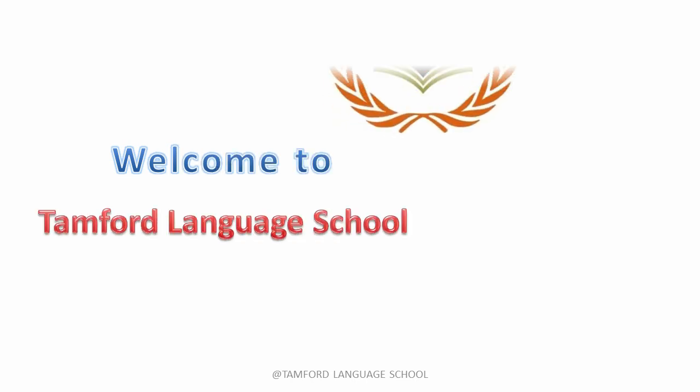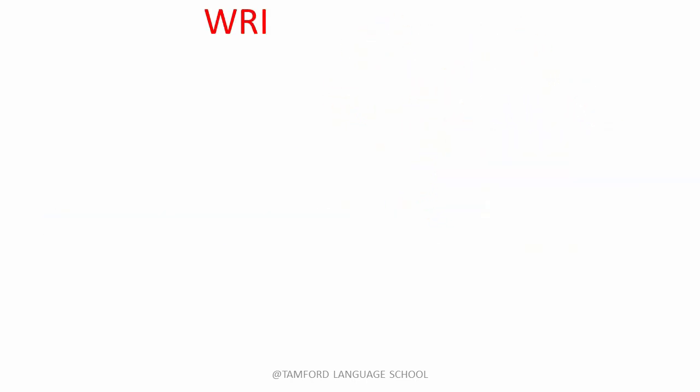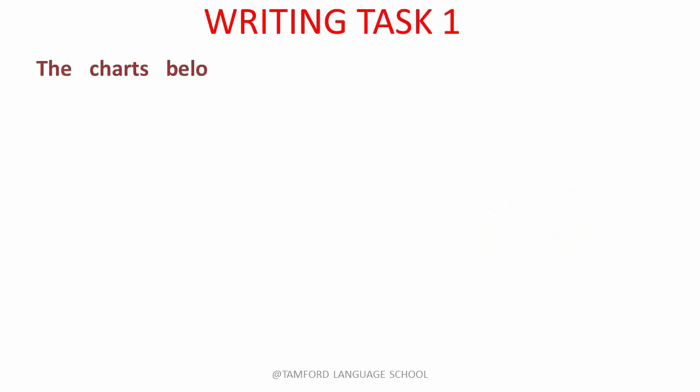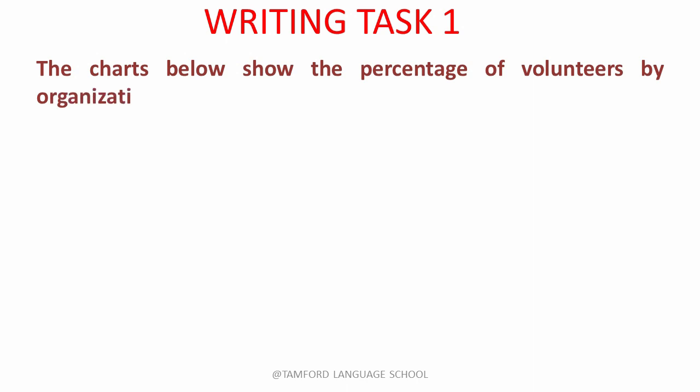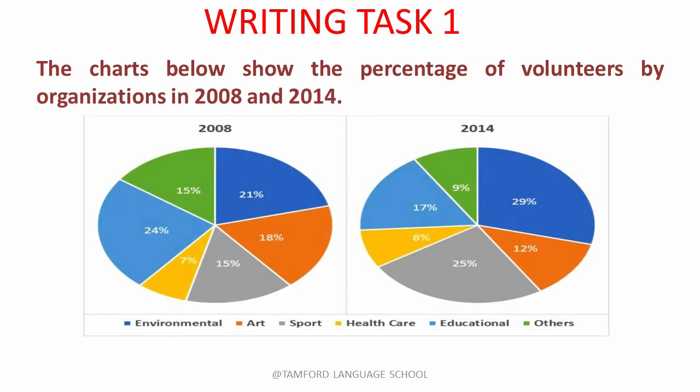Today we are going to talk about task 1, which is a kind of pie charts. The charts below show the percentage of volunteers by organizations in 2008 and 2014. Just look at the pictures which are given for different years, 2008 and 2014. We can see there are 6 categories of organizations given here.